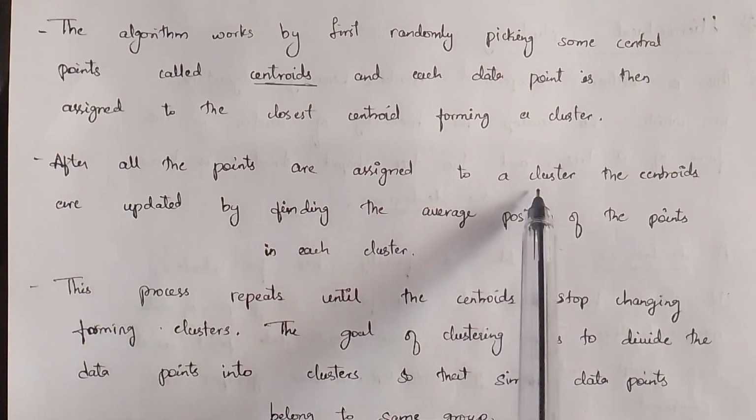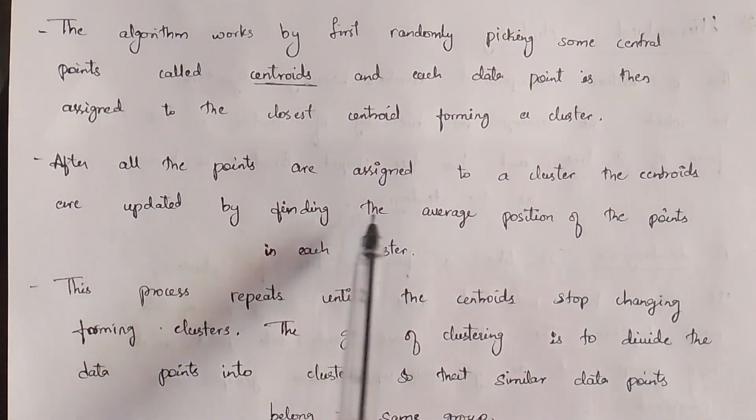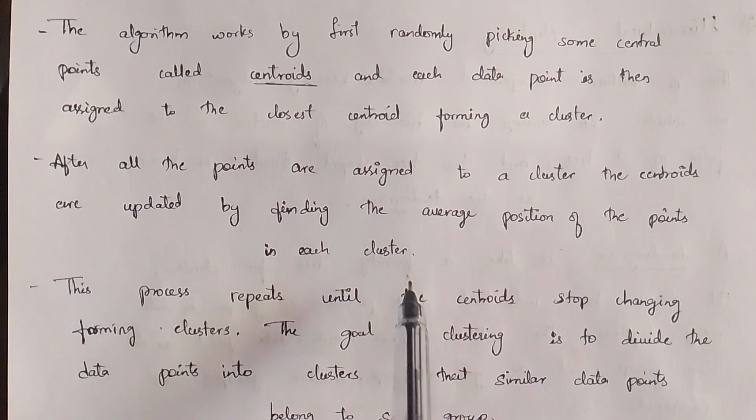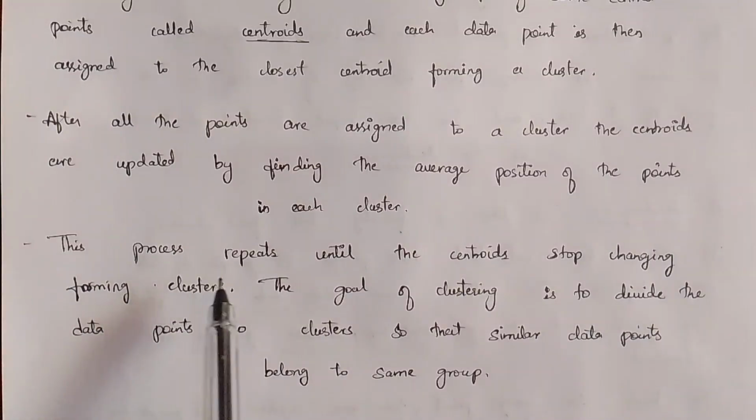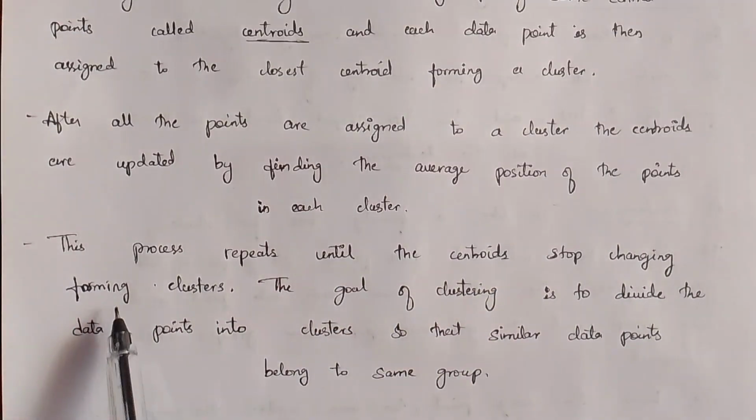After all the points are assigned to a cluster, the centroids are updated by finding the average position of the points in each cluster. As we get all the similar points, we have to separate those clusters again. That means we are updating the centroids, and it will find the average position of the points in each cluster. This process repeats until the centroids stop changing, forming clusters. This process repeats until all the similar points related to that centroid reach a fixed position. That means the clusters should stop changing.